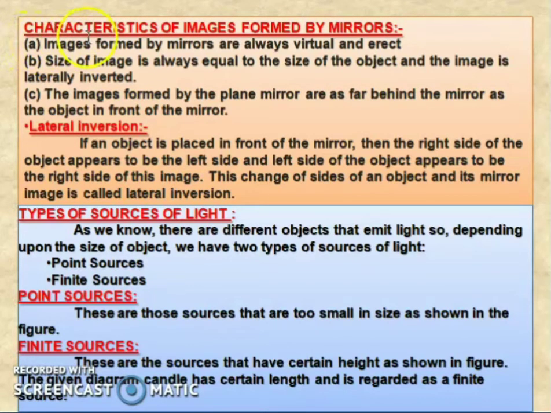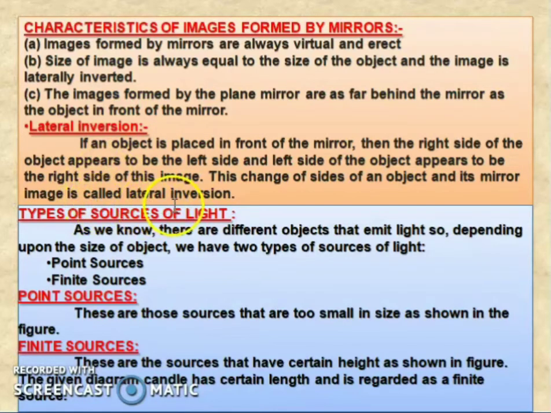Next, we are going to see the characteristics of the image formed by the mirror. The image formed by a plane mirror is always virtual and erect. The size of the image is always equal to the size of the object, and the image is laterally inverted. We have seen what lateral inversion is. The image formed by the plane mirror is as far behind the mirror as the object is in front of the mirror. So the image is virtual and erect, its size is equal to the size of the object, but the image is laterally inverted.